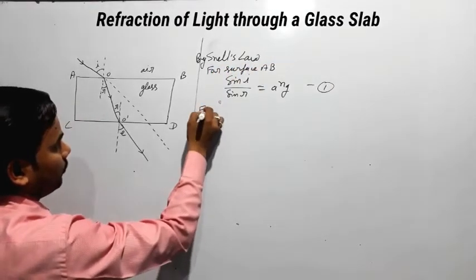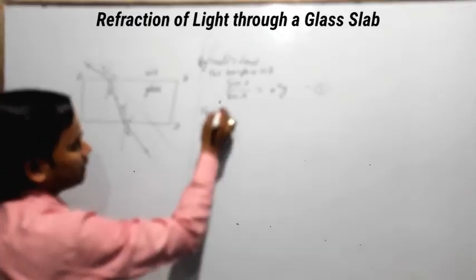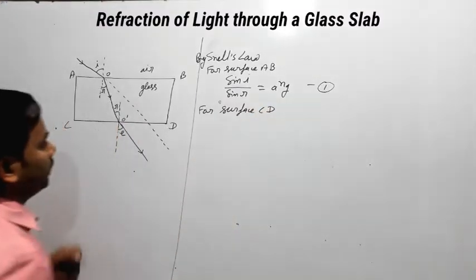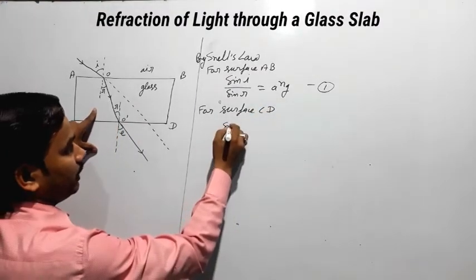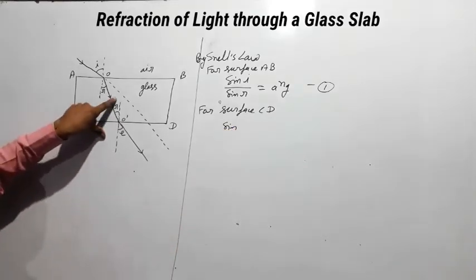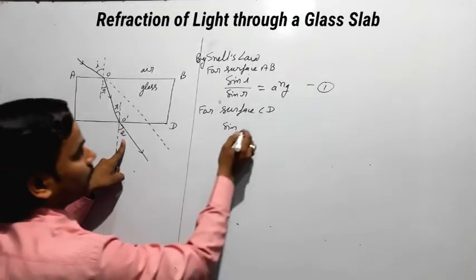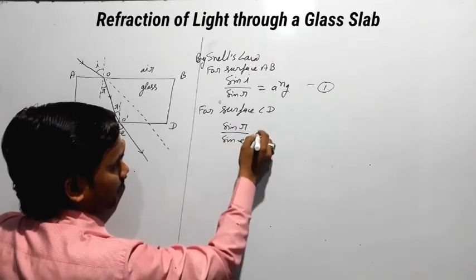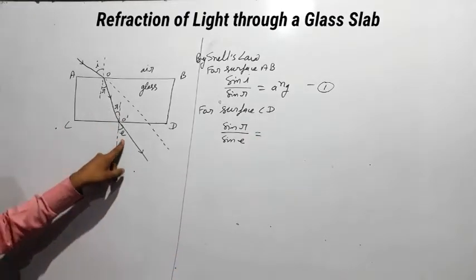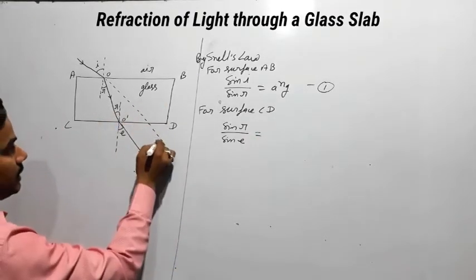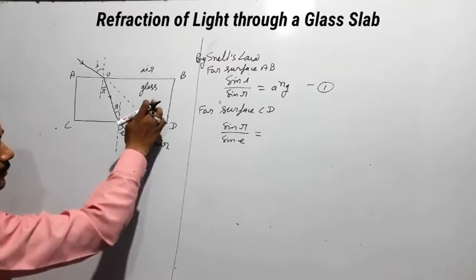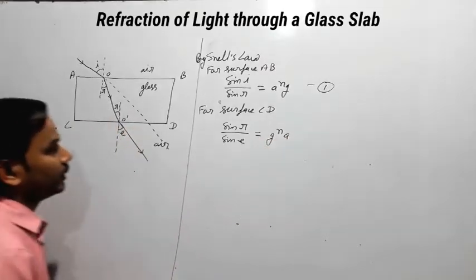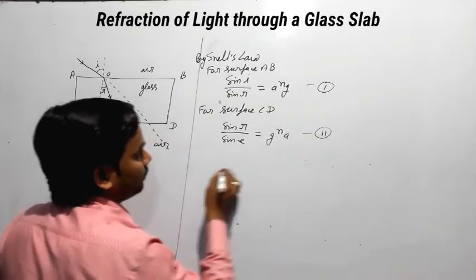Now we will apply Snell's law for surface CD. So here the angle of incidence is r and the angle of refraction is e, and this is glass and this is air. So light travels from glass to air, so we will write gna. Okay, now this is equation second.